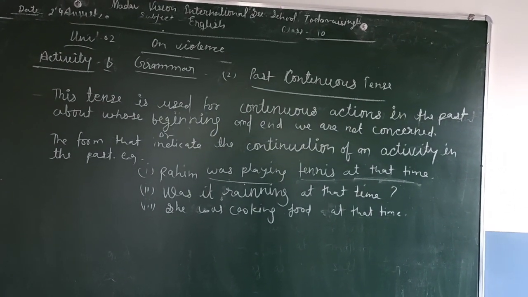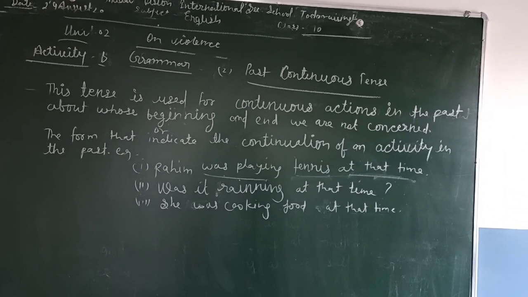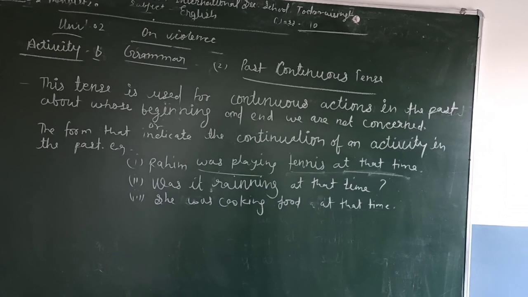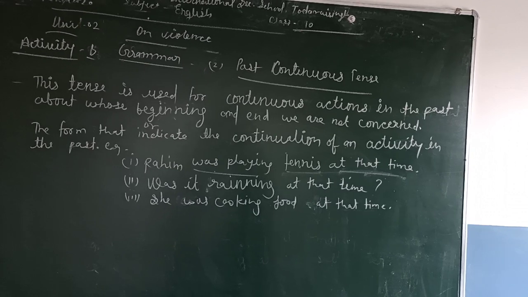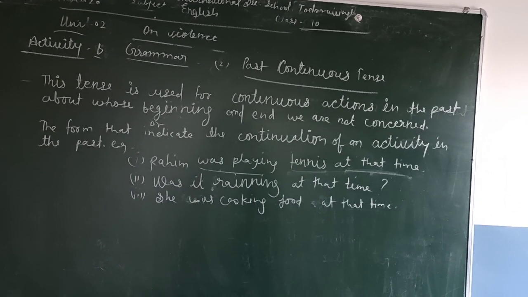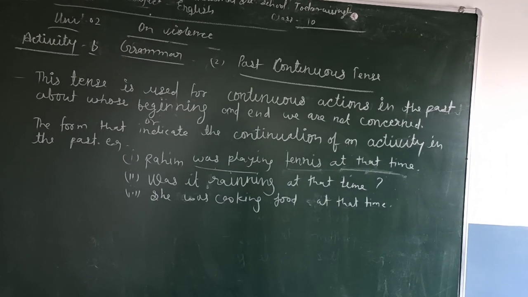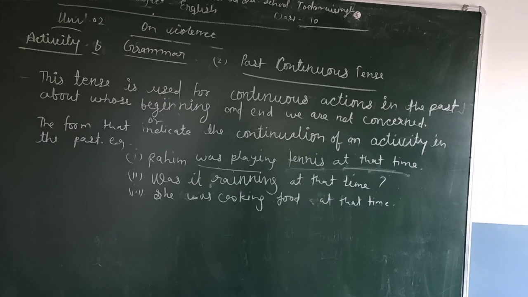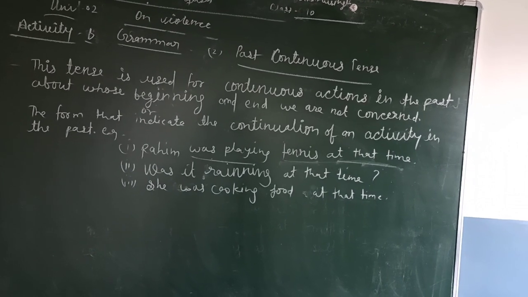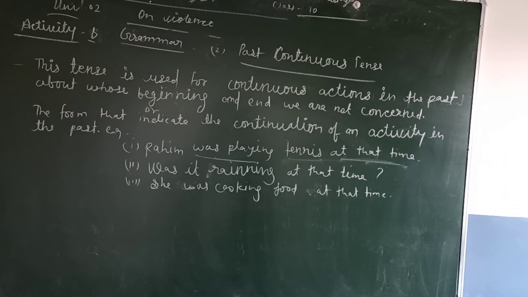Today we are learning, in grammar, the past continuous tense. Dear student, this tense is used for continuous actions in the past, about whose beginning and end we are not concerned, or the form that indicates the continuation of an activity in the past. For example, Rahim was playing tennis at that time. Was it raining at that time? She was cooking food at that time.